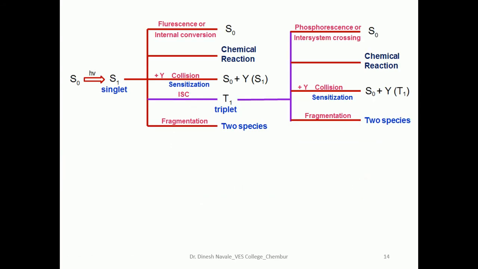So this is the phenomenon of fluorescence and phosphorescence. This is the H2O molecule in ground state. On absorption of light, it will go into the singlet excited state, and the singlet excited state can give fluorescence or it can give phosphorescence, depending upon the wavelength at which it emits the light.